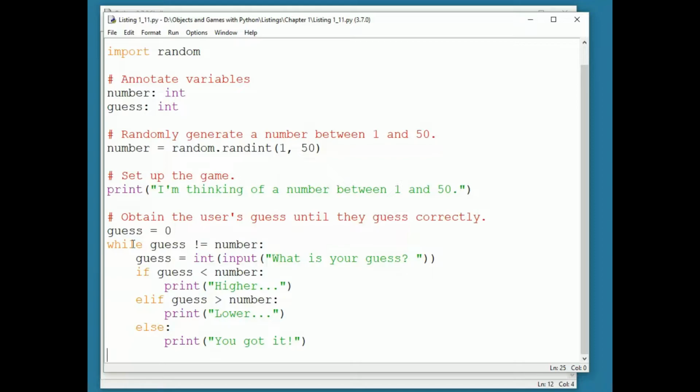The conditional code here, the loop body, asks the user for a guess and then compares the guess to the randomly generated number and prints one of the three messages. We then return to the top, and if the guess is equal to the number, we exit the loop and the program ends. But if the guess is not equal to the number, we go back into the loop and give the user the chance to guess again.